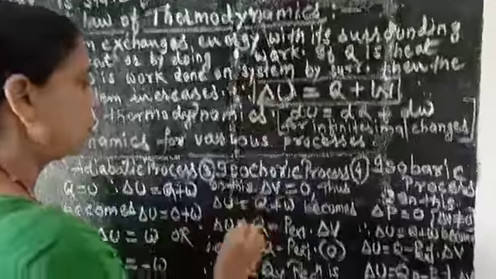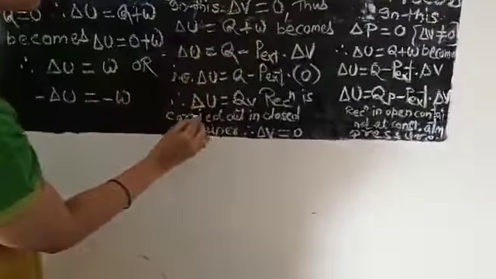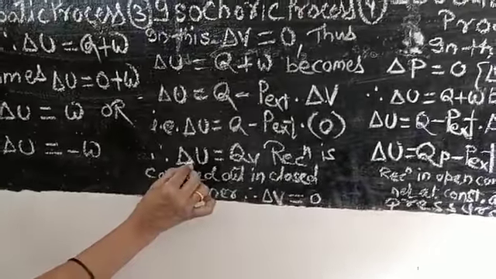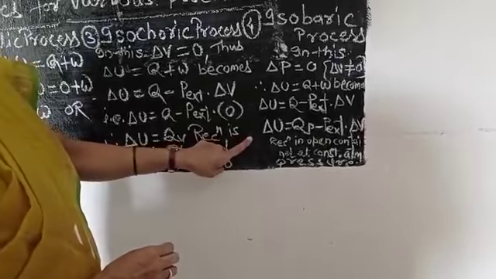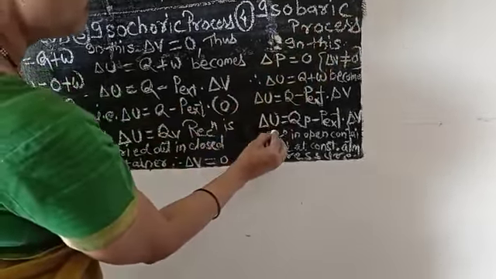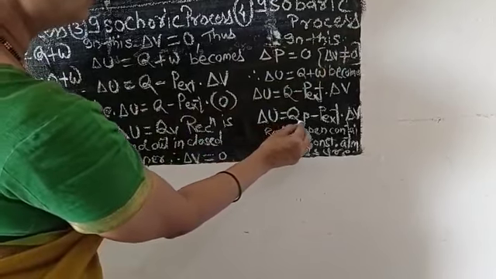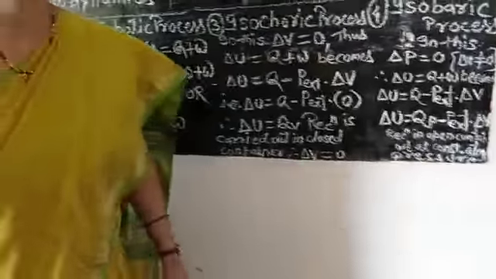Mathematical expression for the first law of thermodynamics for isochoric process becomes delta U is equal to QV. And for isobaric process, it is delta U is equal to QP minus P external into delta V. Okay.